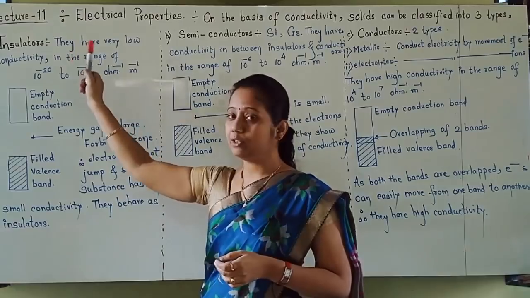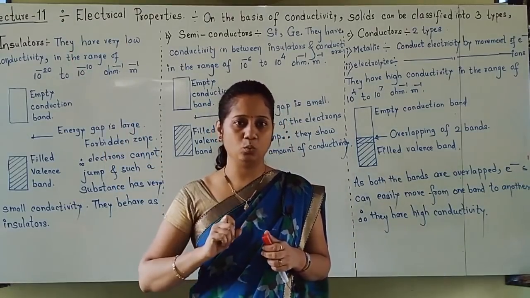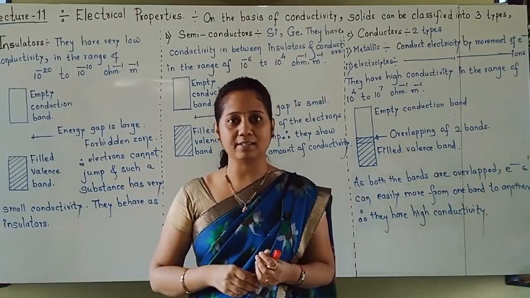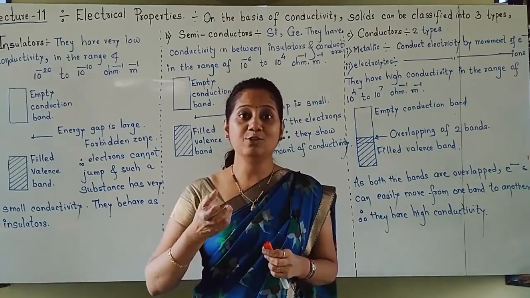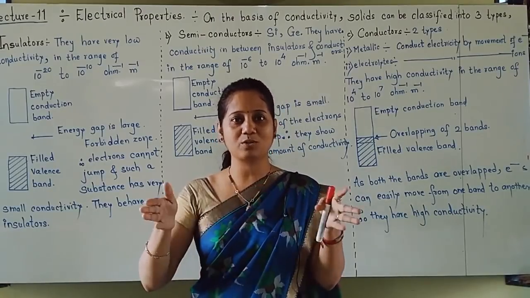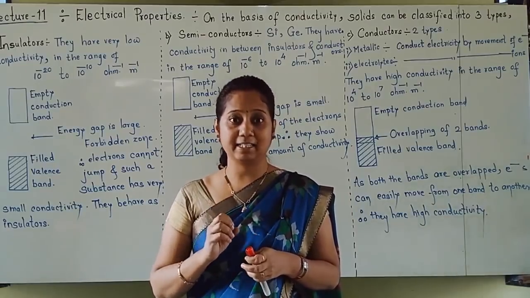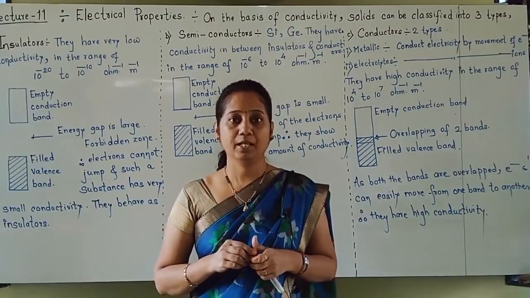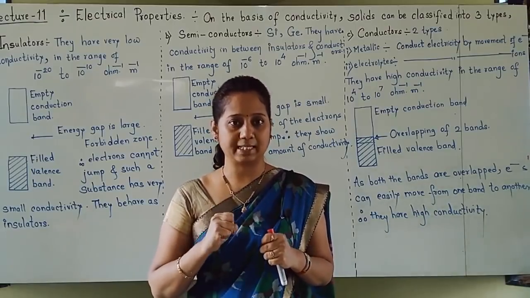First we will start with insulators. Insulators are the solids whose conductivity is low. Generally we call them bad conductors. They are used for insulation purposes, meaning if we don't want heat to go out, insulation is done. Those are called insulators, bad conductors. Their conductivity will be low. Now here we have to mention how low it is.